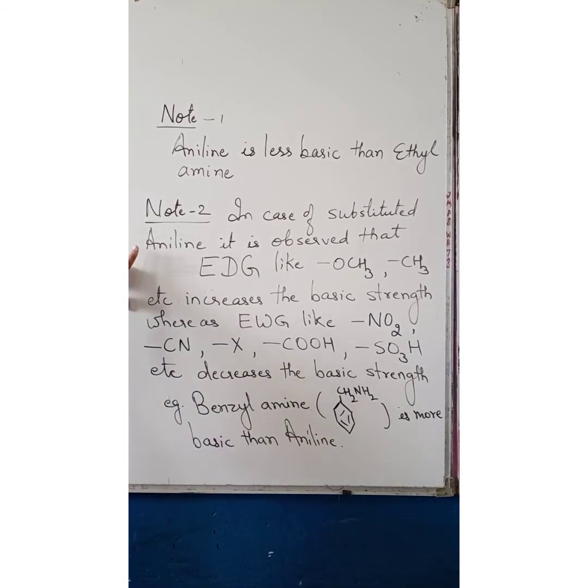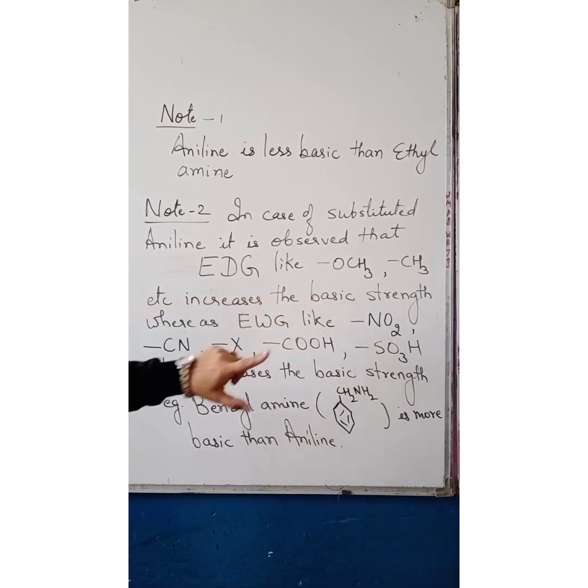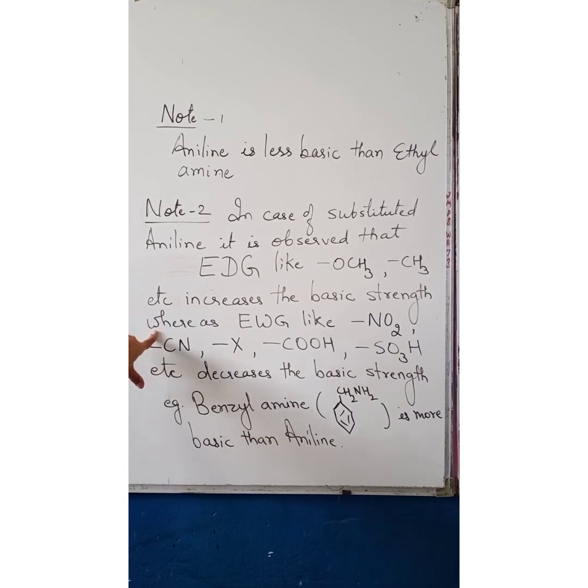In the case of substituted aniline, it is observed that electron releasing or donating groups like alkyl group, methoxy group, etc. increase the basic strength, whereas electron withdrawing groups like NO2, CN, halogen, carboxyl group, SO3H, etc. decrease the basic strength. For example, benzylamine is more basic than aniline.